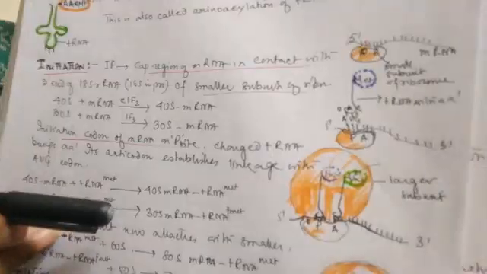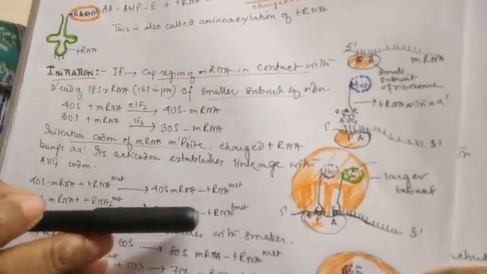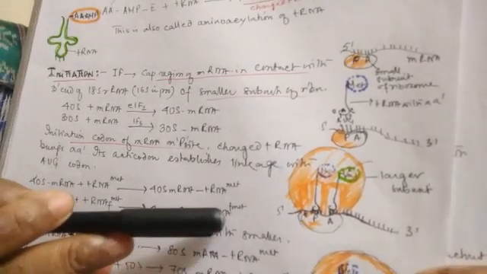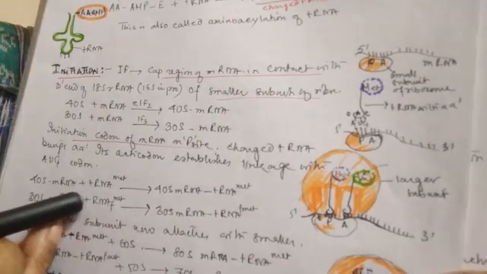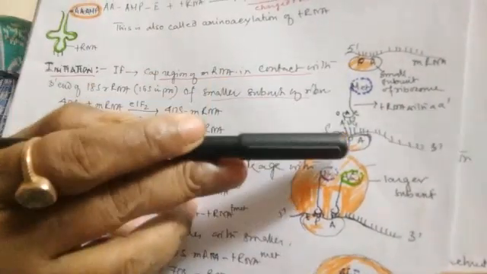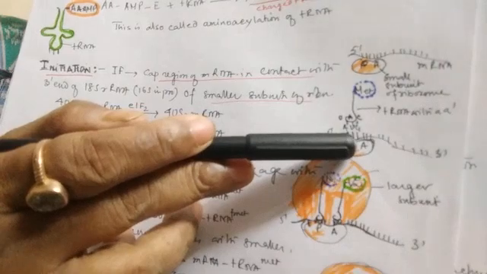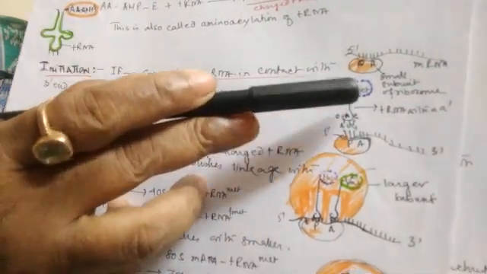So in the case of prokaryotes, it becomes the 30S mRNA tRNA formylated methionine complex. In eukaryotes it forms the 40S mRNA tRNA methionine complex. So this is 30S or 40S according to prokaryote or eukaryote. This is the tRNA and this is the methionine. So this now forms a complex.